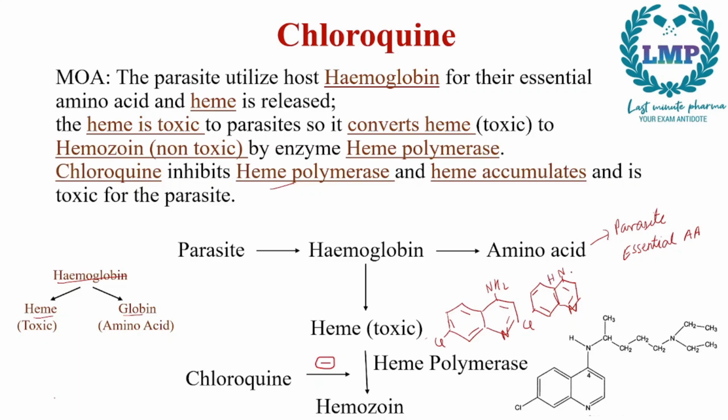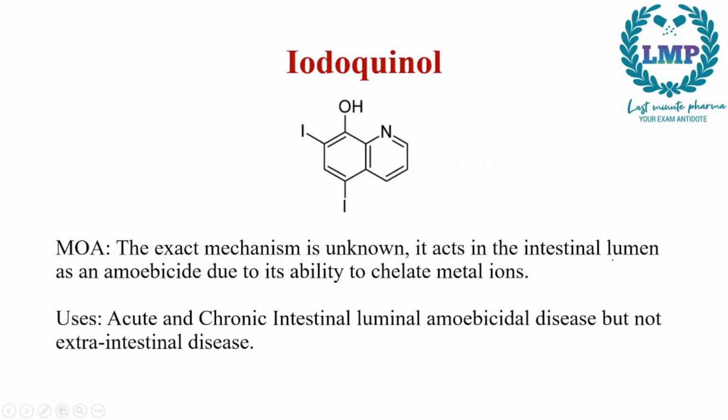We will give this one an H, and then we will add a carbon chain, a nitrogen right here, and attached to this two CH2 CH2 groups. So this is the structure of chloroquine.